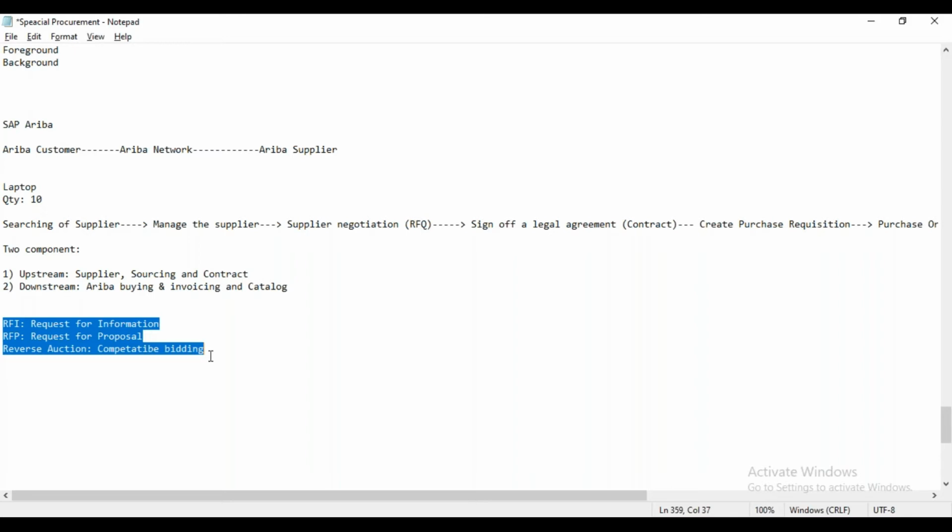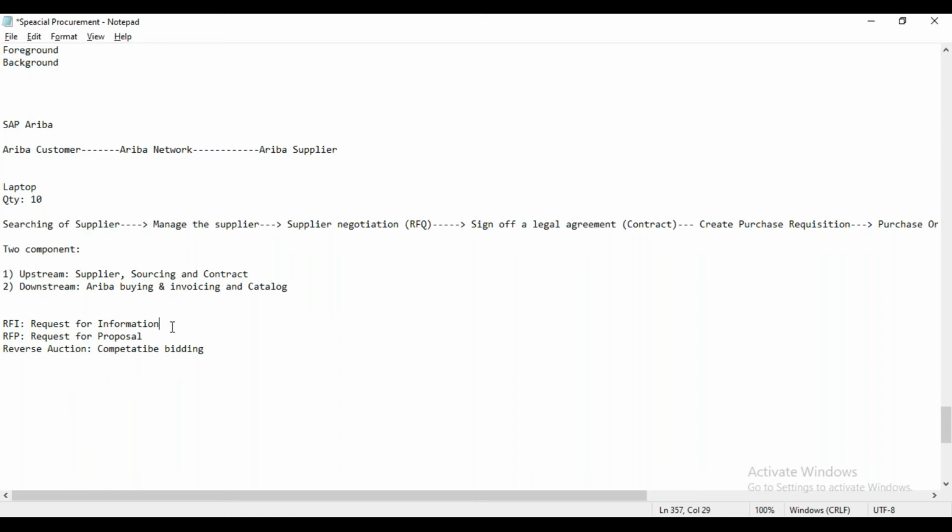So in that case, what will be your action? What will be your priority? Would you like to discuss the price first about the products with the supplier? No. In that case, you want to collect the information about the product first.